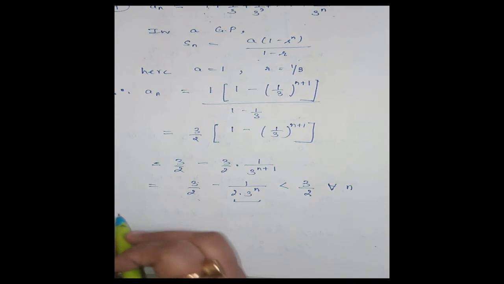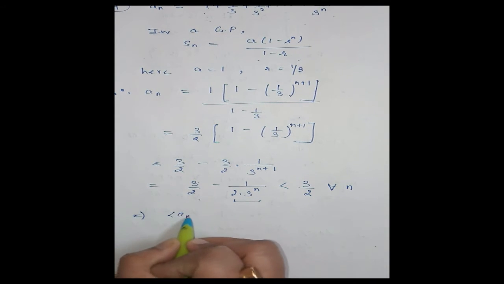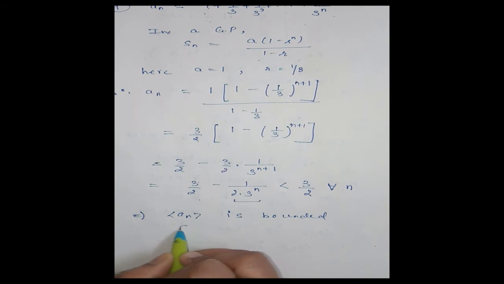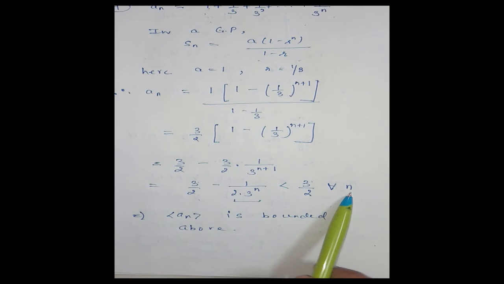So we can say the sequence an is bounded above. I can write it like this: bounded above. An is less than 3 by 2 for every natural number n. Therefore, the sequence an is bounded above. Clear?